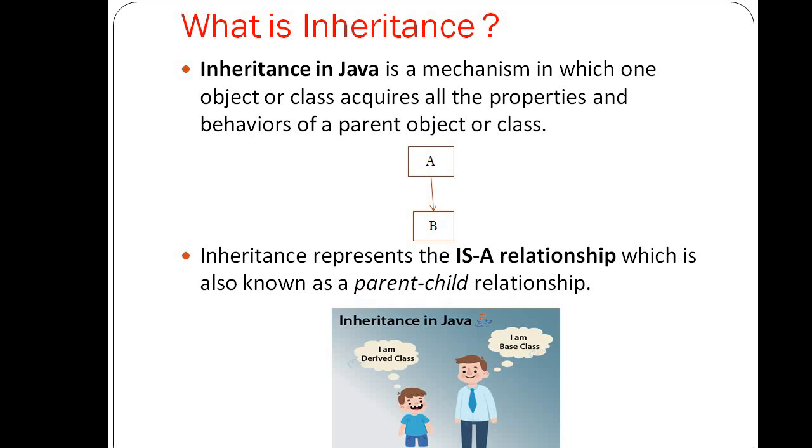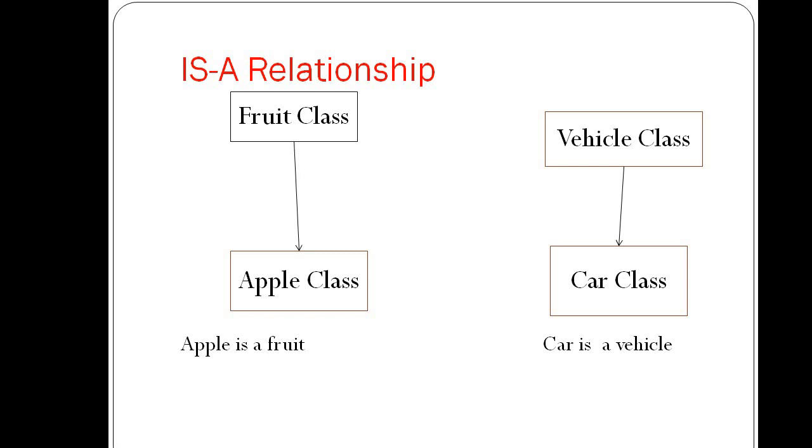Let's understand what is an ISA relationship. The concept of ISA relationship is totally based on inheritance. For example, apple class extends fruit class and car class extends vehicle class. That means apple is a fruit and car is a vehicle. That means the parent class defines the type or category of the child class. And in an ISA relationship, the classes are tightly coupled.